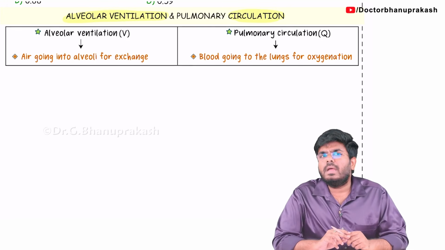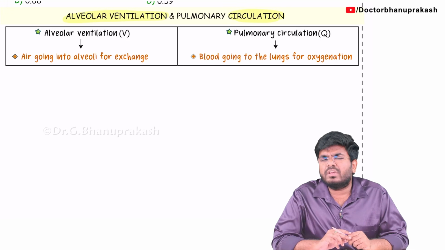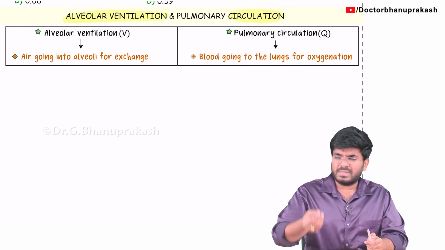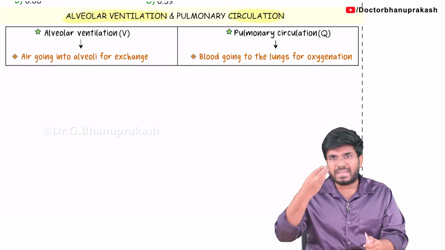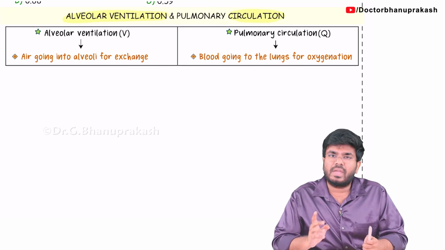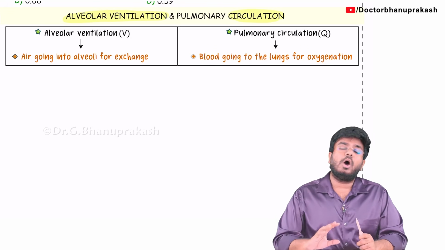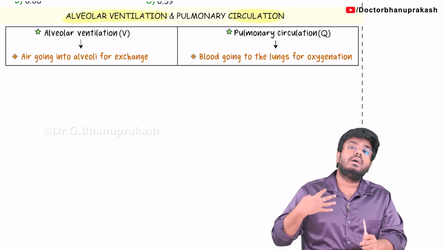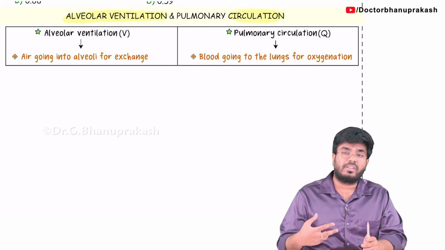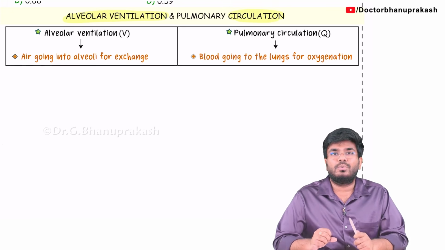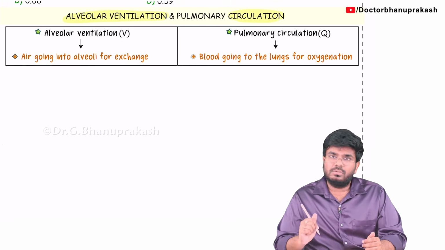So now tell me, how much air do you think will go to the alveolus every minute? 1 liter, 2 liter, 5 liter, 6 liter, 10 liter? I am not talking about the oxygen. How much air is going into the alveolus every minute? Do you have any idea? And how much blood is going to the lungs every minute for the purpose of gas exchange? We don't know. So that's what we are going to do now.